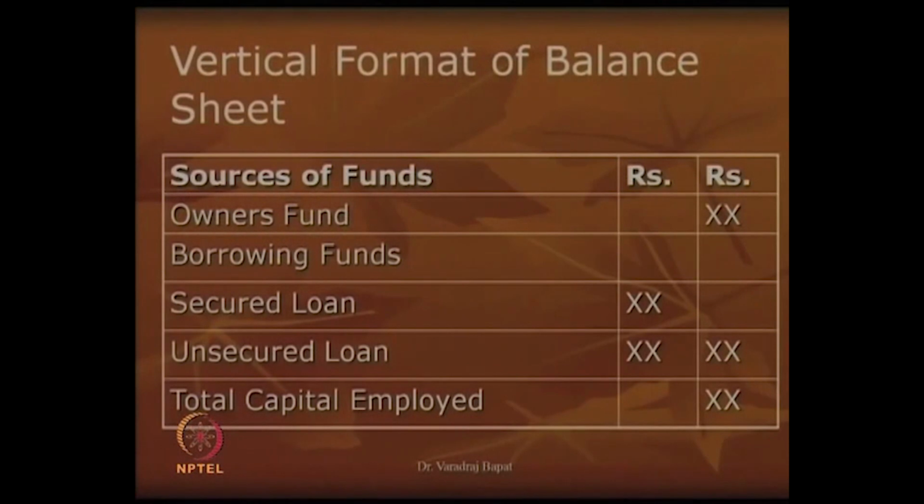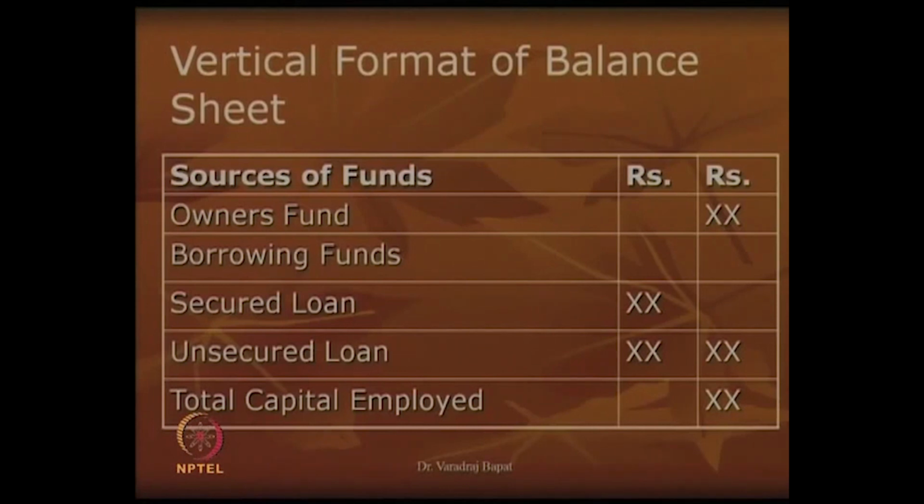Now, after having seen these 9 important transactions, let us understand the vertical format of the balance sheet. As you can see here, in the vertical format, instead of using the term liabilities and assets, liabilities, the name is now changed and it is known as sources of funds. Owner's fund is the same. So, you have one item, owner's fund, and the second item is borrowed funds. Now, borrowed funds may be divided into secured loan and unsecured loan, and the total is known as total capital employed.